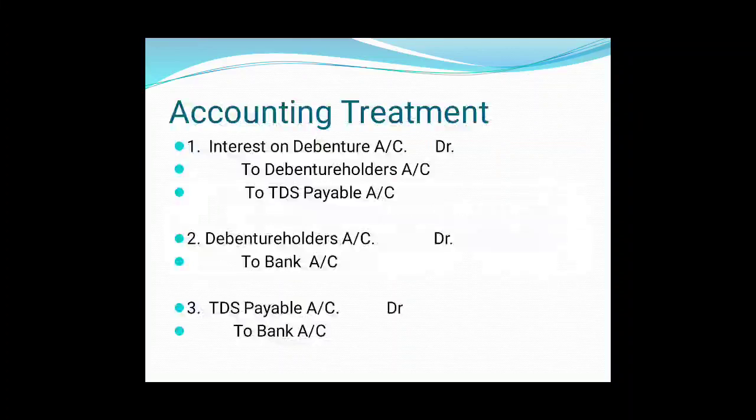Friends, when interest on debentures becomes due to be paid, the entry is passed: interest on debenture account debit, to debenture holders account, to TDS payable account. Here interest on debentures account is debited because it is an expense for the company. Now suppose total debentures are of rupees 1 lakh and the rate of debenture interest is 9%.